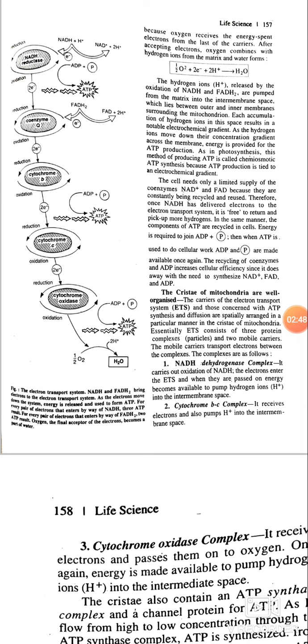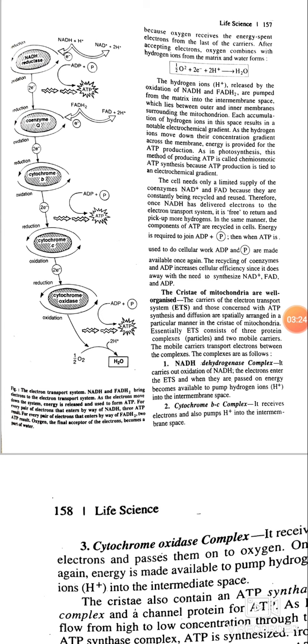This accumulation of hydrogen ions in this space results in a notable electrochemical gradient, as the hydrogen ions move down their concentration gradient across the membrane. Energy is provided for ATP production.